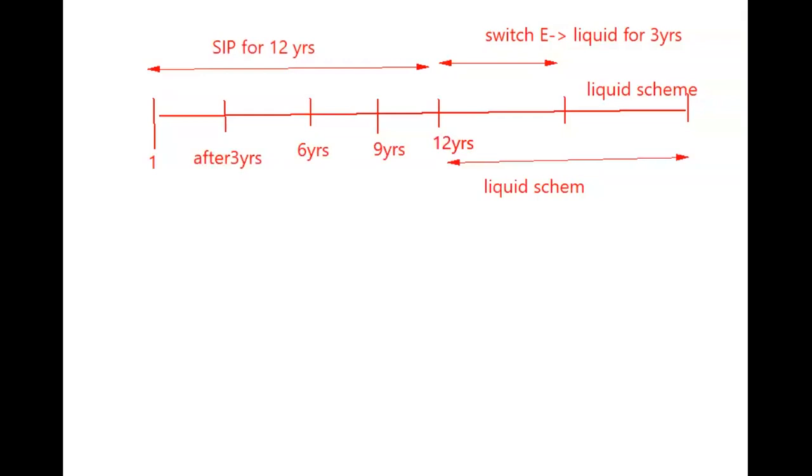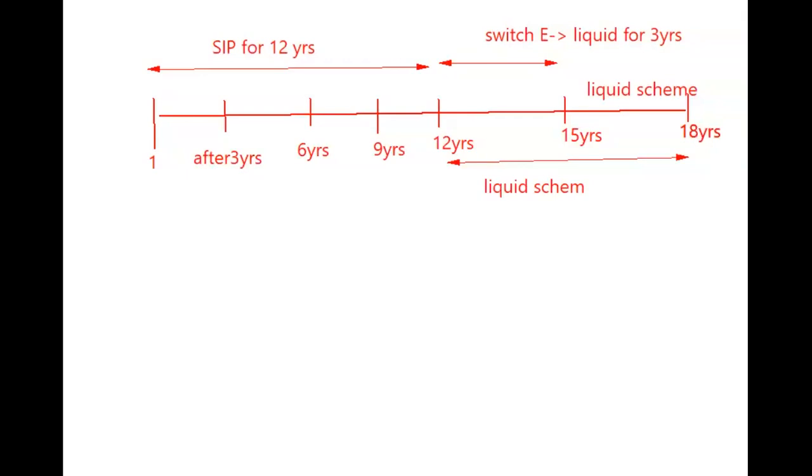So with this equity ends, and then 18 years is the period that is left only in the case of liquid scheme. Okay. Now liquid scheme, what is the period? Liquid scheme period starts from 12 to 18. So how many years are there? 6 years period. So what is happening in the 6 years in liquid scheme?